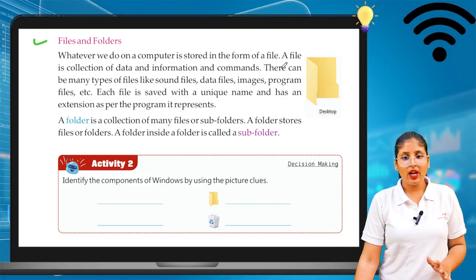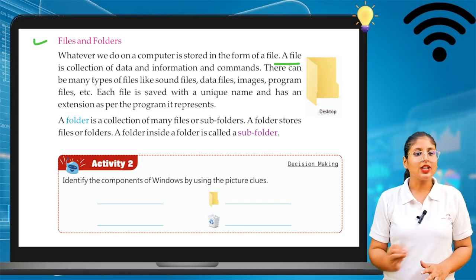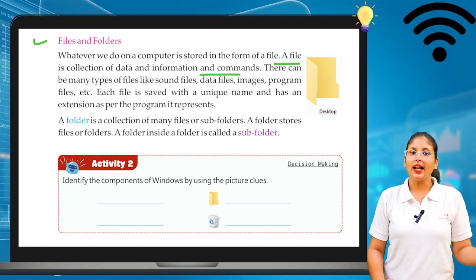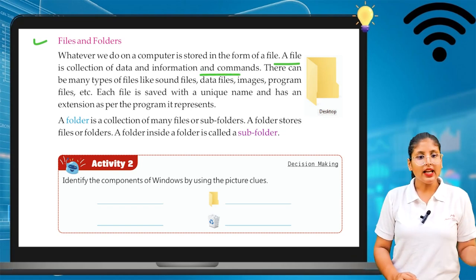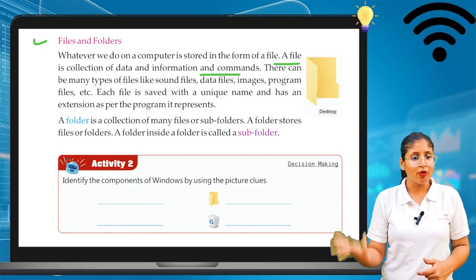So whatever we are doing in the computer, it's stored in the form of file. A file is a collection of data, information and commands. So in the file, we can get data, information and commands. There can be many types of file like sound file, data file, image, programs, etc.